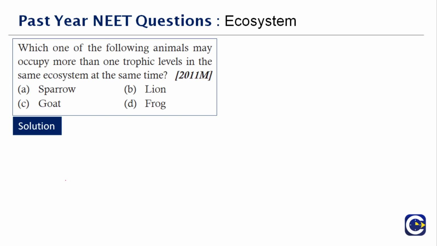It has two things as a source of food. One is grains, and the other is insects.